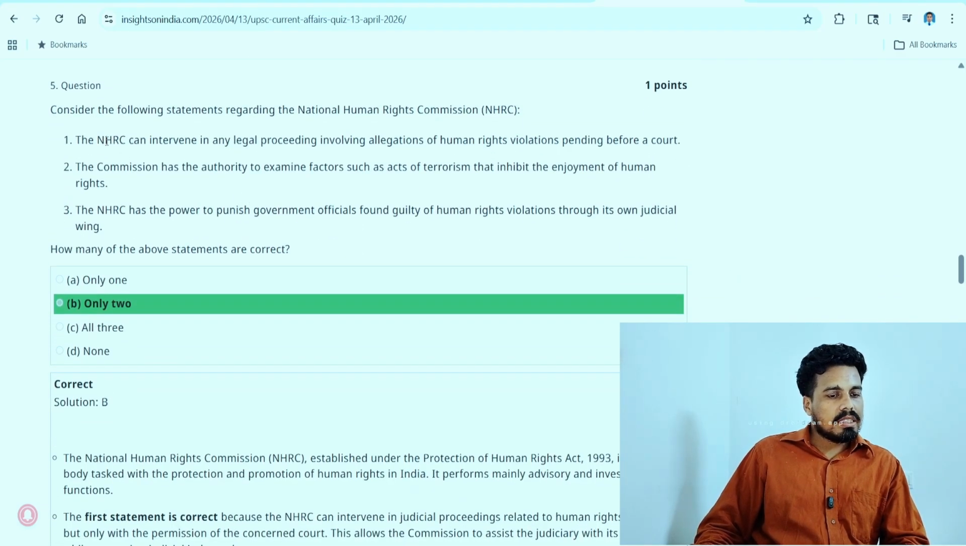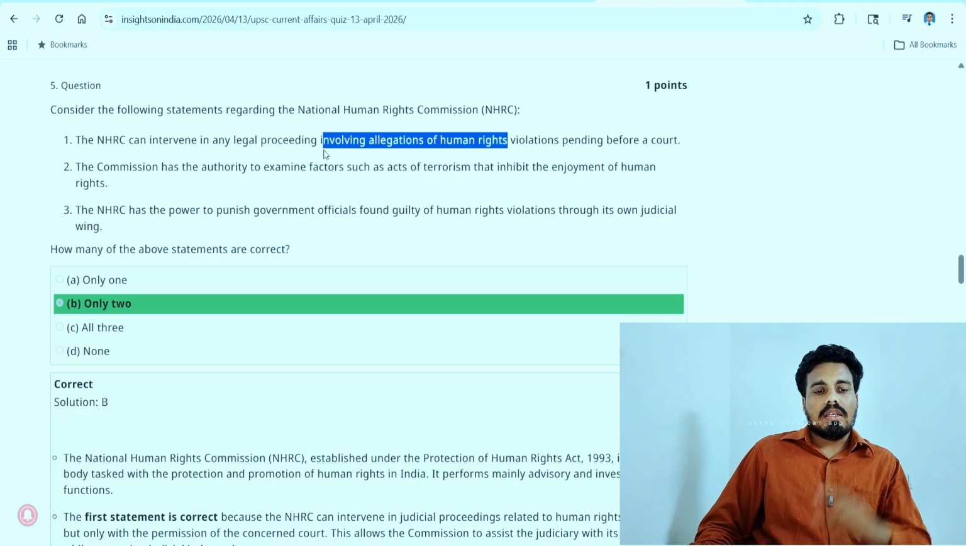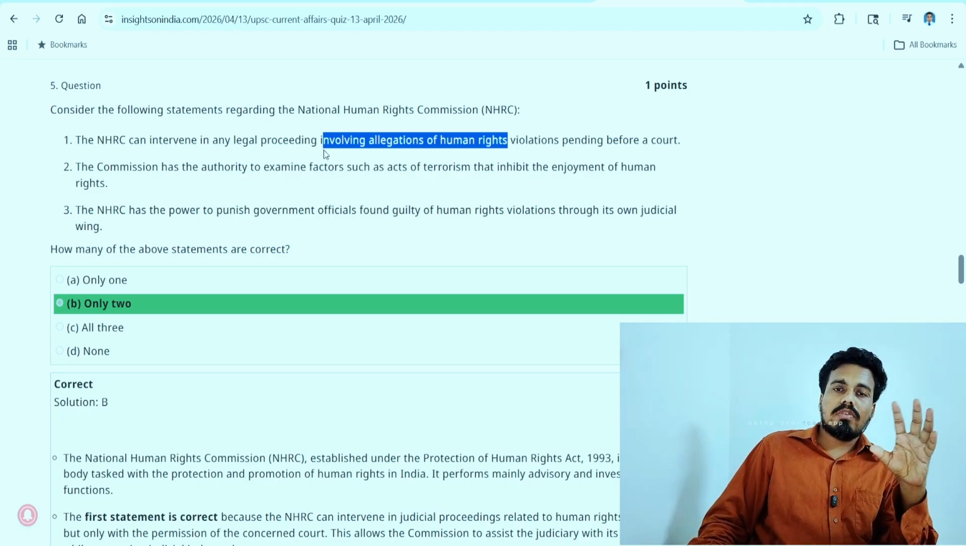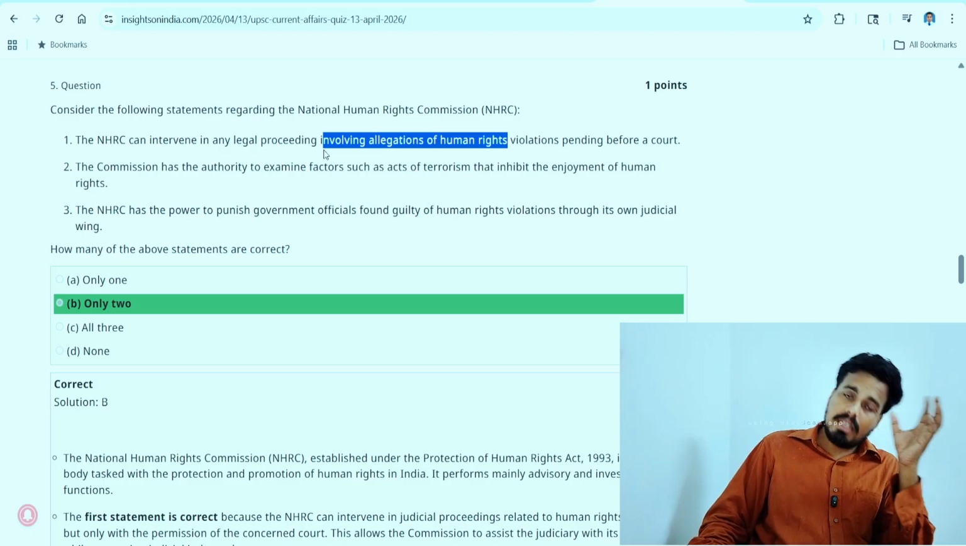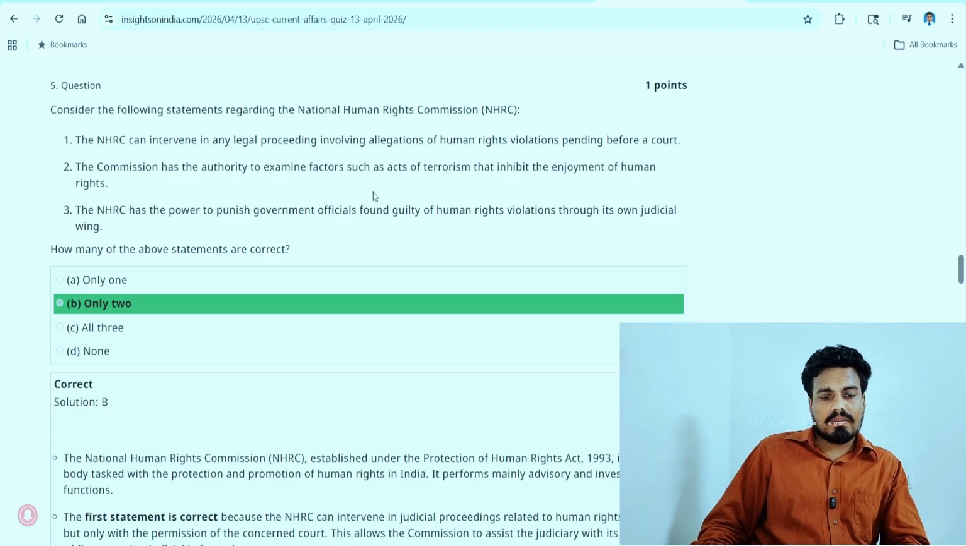The fifth question, NHRC. Here we have a doubt in this extreme statement, but since an extreme statement is followed by a specific statement, that is involving allegations of human rights, in that, if a human rights violation is alleged, in that case the NHRC can intervene. That's a justifiable statement. And commission has authority to examine factors such as terrorism and enjoyment of human rights. This movie knowledge, second one.